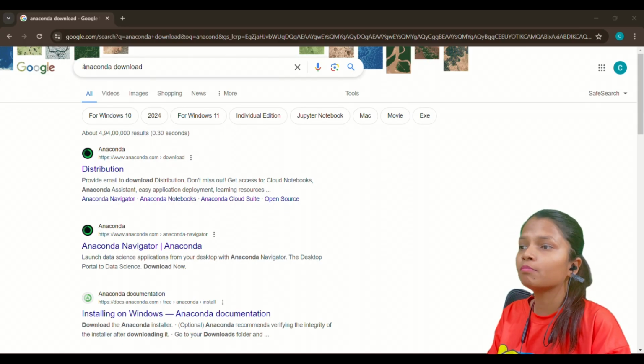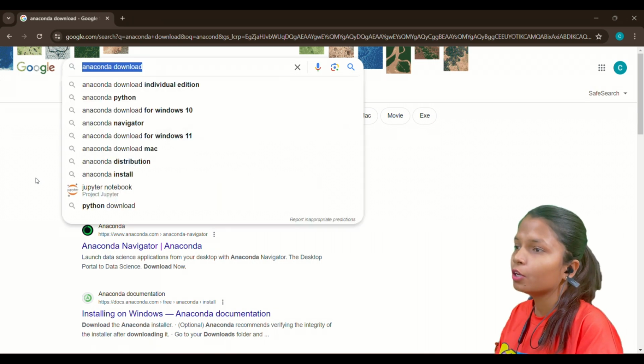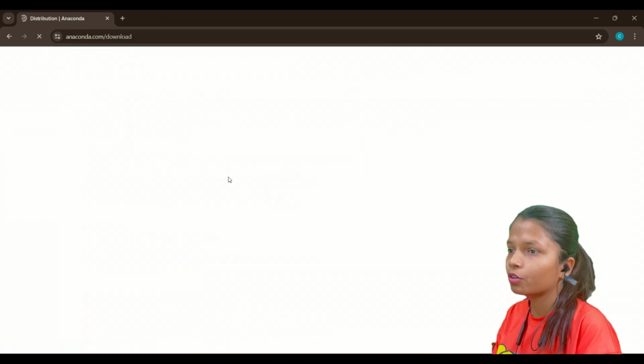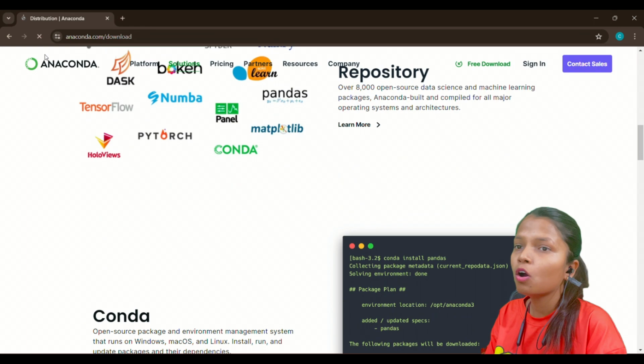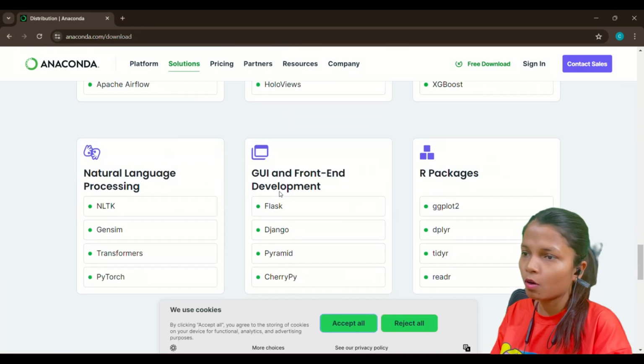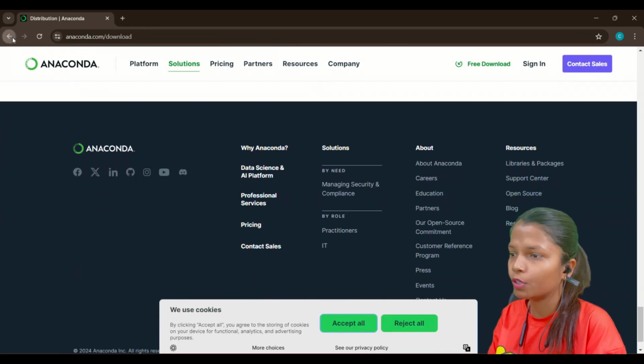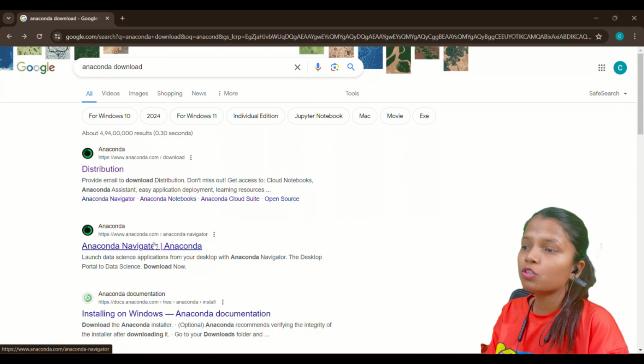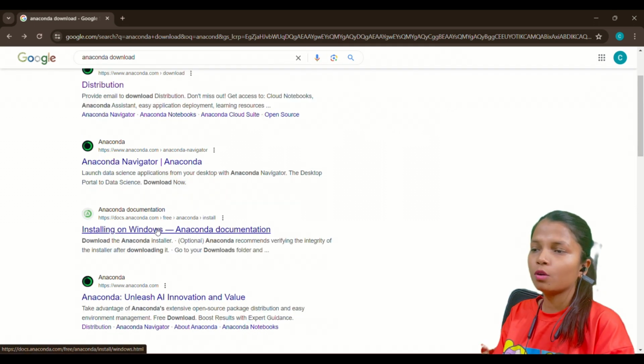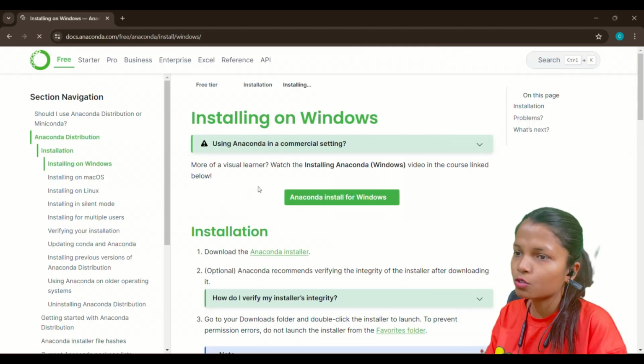For working on Pandas, you have to download Anaconda. You can go to this website to download Anaconda on your system as per your system's requirement. Like if you are using Mac or Windows, you have to download it accordingly. Once you have downloaded Anaconda, you can work on the Jupyter Notebook to get access to Pandas.